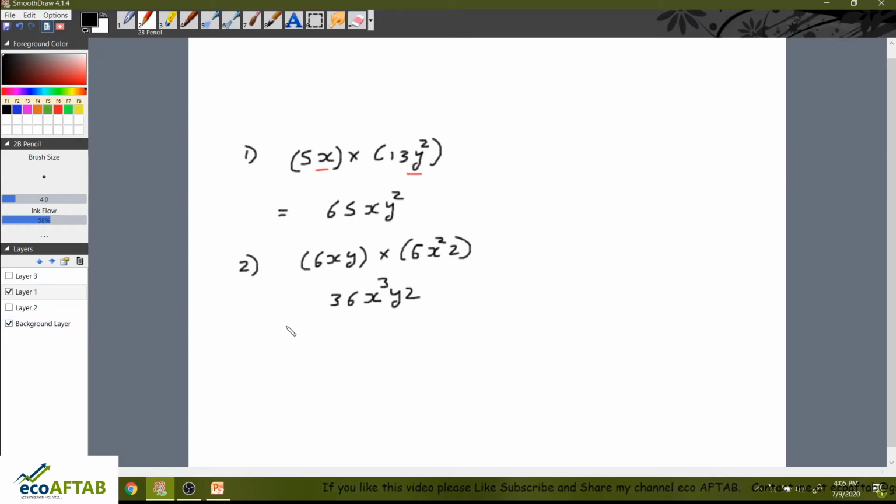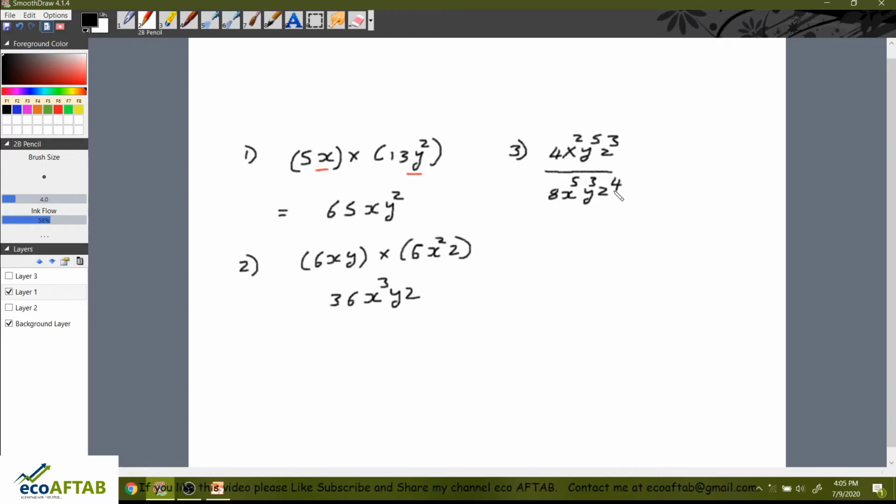So friends, when I take an example for division, example number 3, let us say 4x square y raised to 5 and z raised to 3, the whole divided by 8x raised to 5 y raised to 3 and z raised to 4.